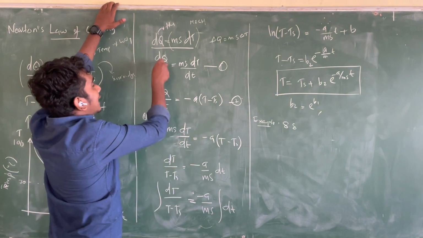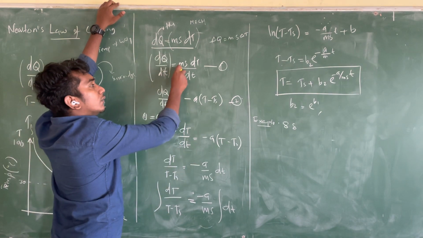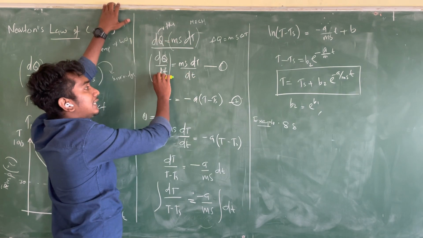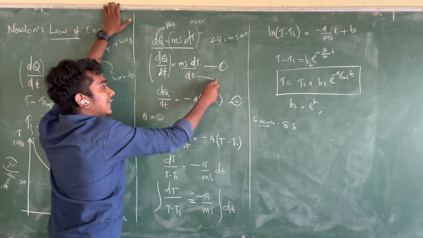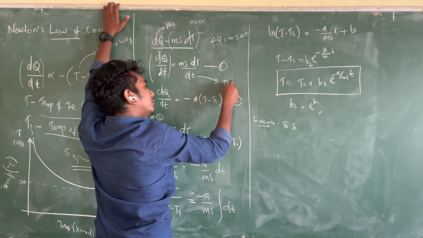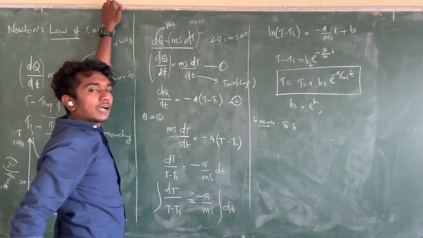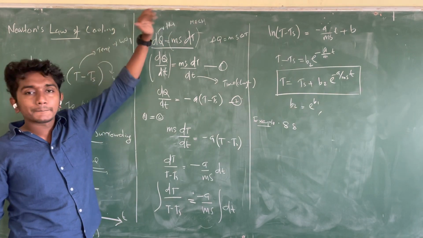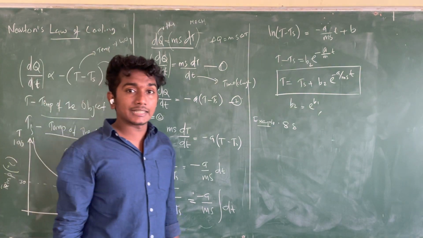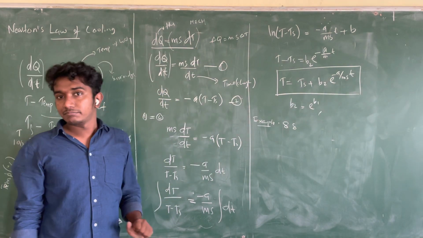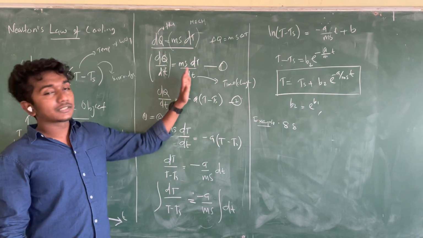Now take dQ by dt. dQ by dt is equal to ms into dT divided by dt. I just divided this by the small dt. What is this small dt? It is change in time. What is capital T? Change in temperature. dT, capital T, is change in temperature. This small dt is change in time. So that is the first equation.